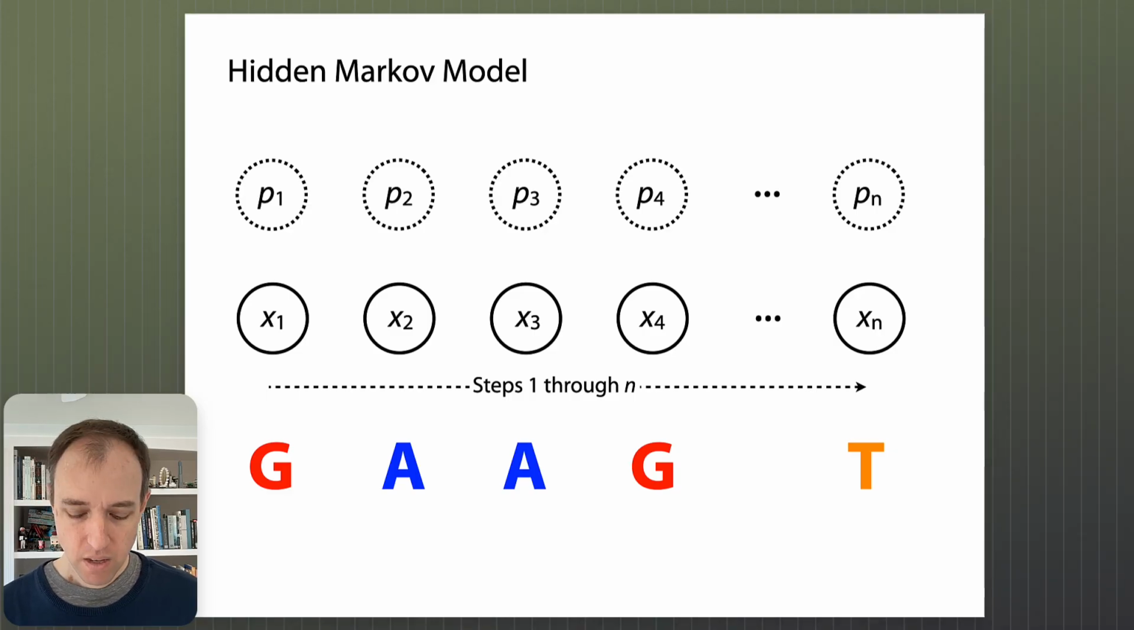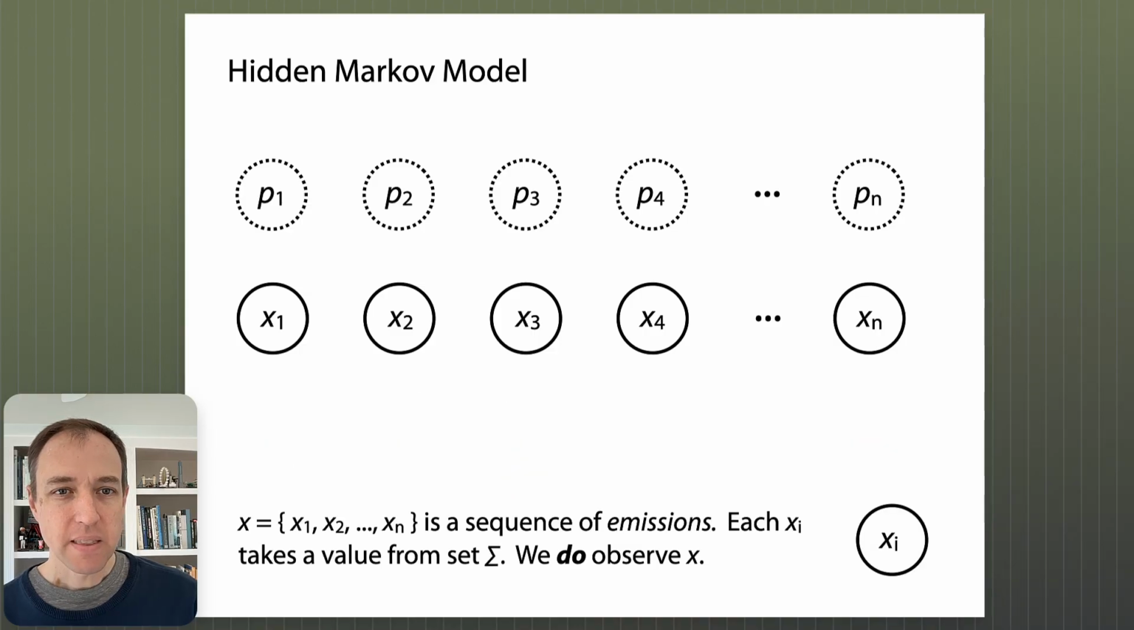Okay. For a bit more formality, let's think about these X's and P's that are on the screen right now in probabilistic terms. These P's and X's are random variables. And each of the X's are strung together in a sequence of emissions.